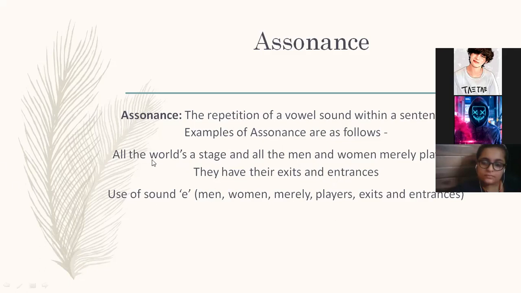You can see the sound in men, women, merely, players, exit, entrances is repeated in so many words. English is a language of sounds and symbols, so it is not E, we pronounce it as A.